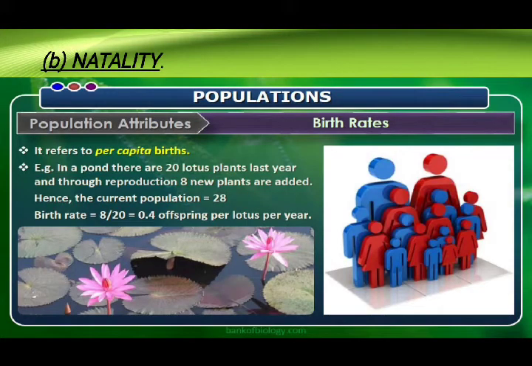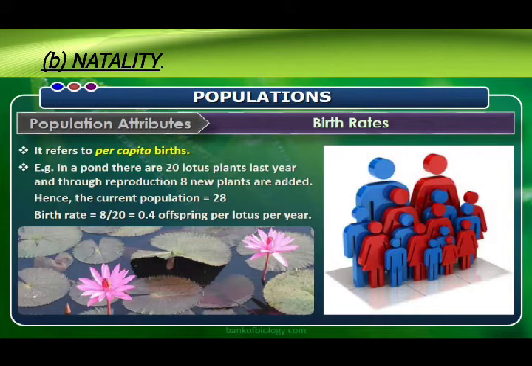Now, second is your natality or birth rate. So, what do you mean by birth rate? It refers to per capita birth. Means, for example, in a pond there were 20 lotus plants last year, and through reproduction 8 new plants are added. Hence the current population is 28.